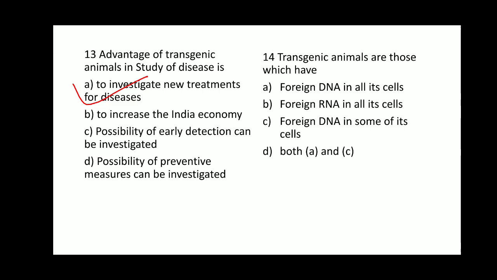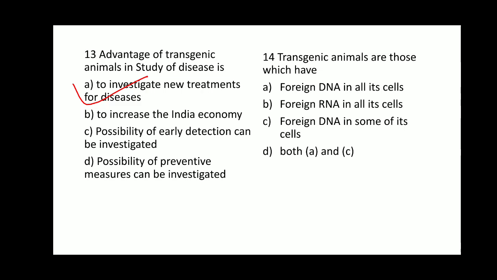Moving on to question number 14. Transgenic animals are those which have option A, foreign DNA in all its cells, option B, foreign RNA in all its cells, option C, foreign DNA in some of its cells, and option D, both A and C. Transgenic animals are those which possess the manipulated or altered genomic DNA.